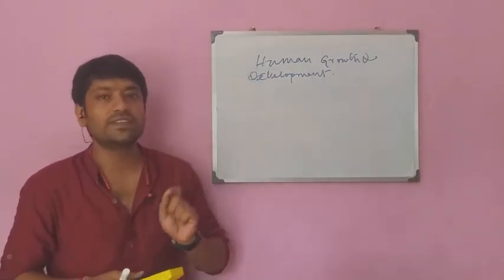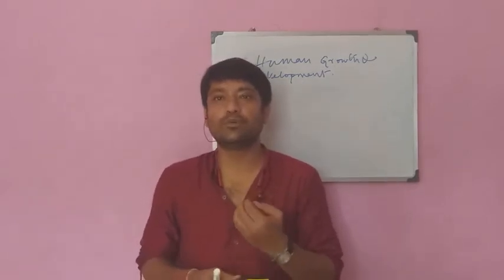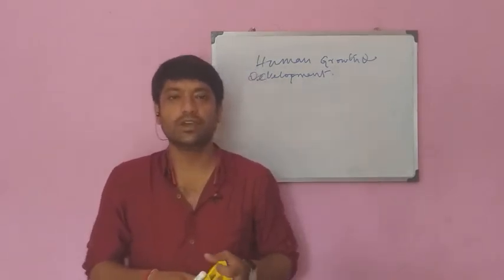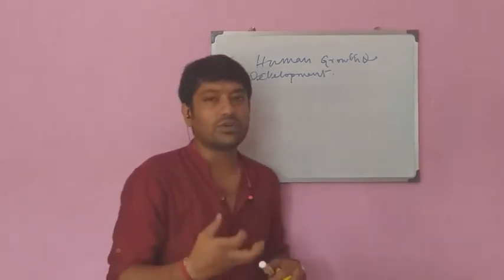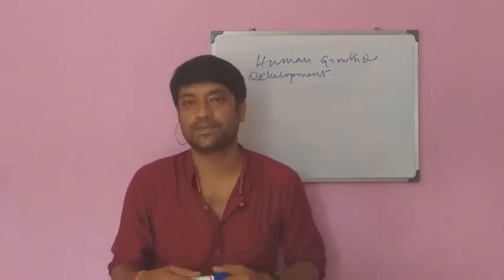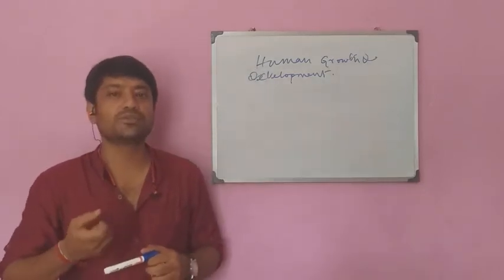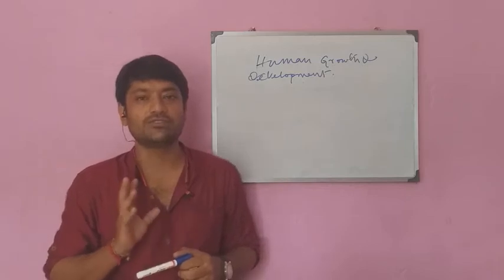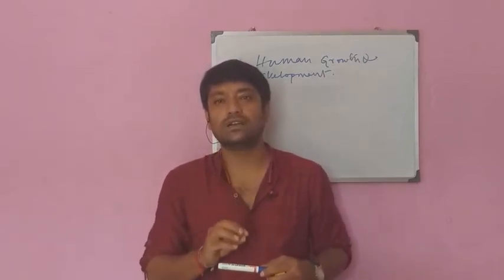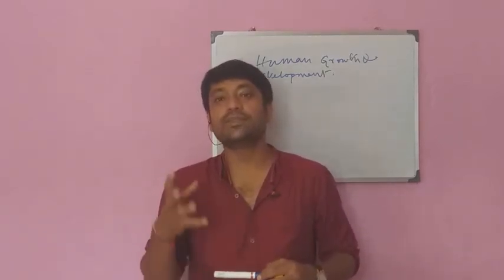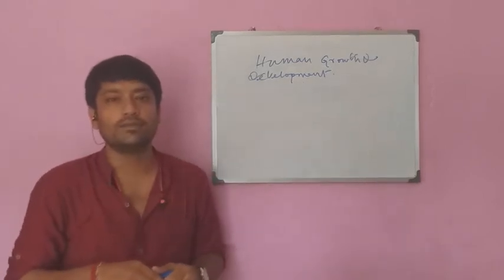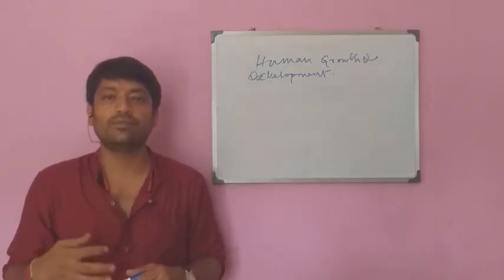The options are positive, negative, both, and natural. Development causes different changes: positive, negative, both A and B, and natural. The answer is both A and B, I mean positive and negative both.